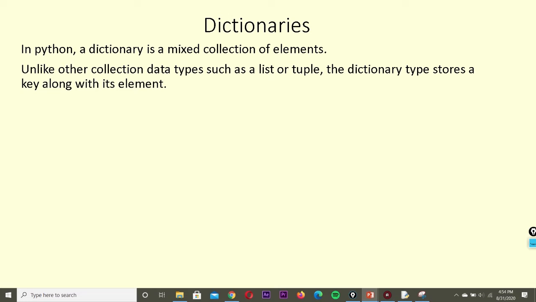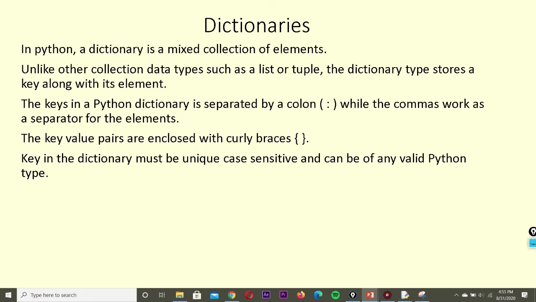Now we have discussed list, tuple and set. In all of these the elements are separated by commas within some brackets. Only the brackets differ for each one. Here, in the case of a dictionary, it stores a key also. So not only the value, it also stores the key along with the value. The keys in a Python dictionary are separated by a colon.